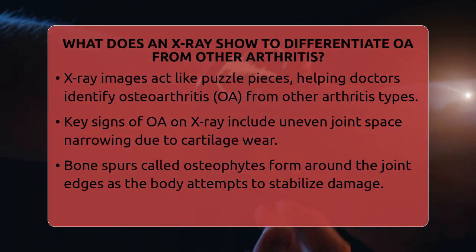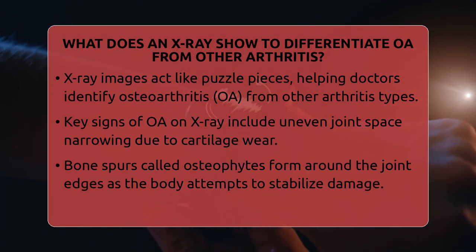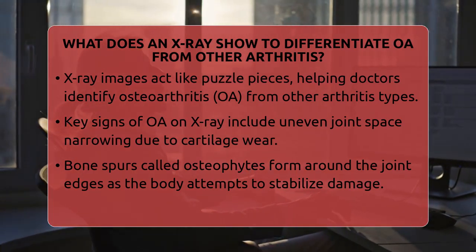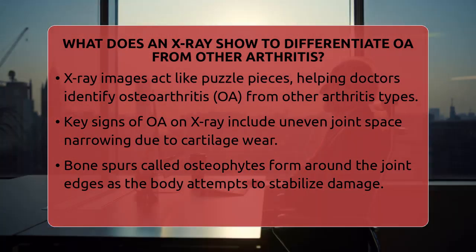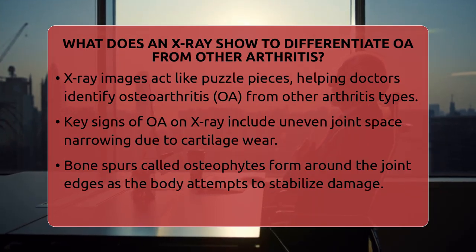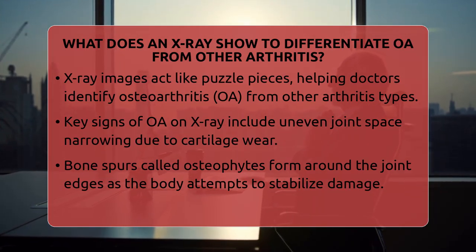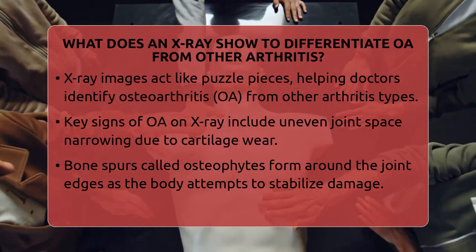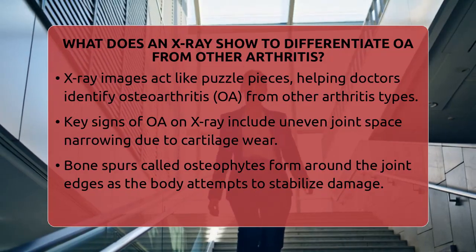What does an X-ray show to differentiate OA from other arthritis? Imagine trying to solve a puzzle where each piece reveals something about the disease. X-ray images are like that puzzle, helping doctors tell osteoarthritis apart from other types of arthritis. When you look at an X-ray of someone with osteoarthritis, you see some clear signs.